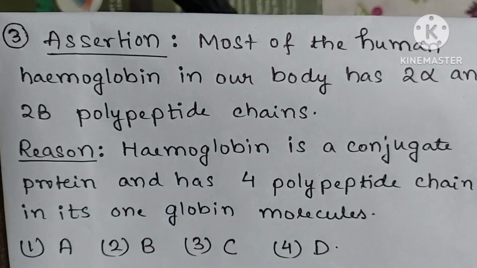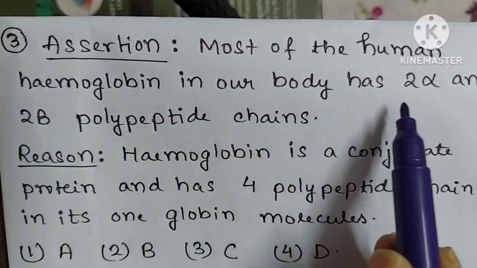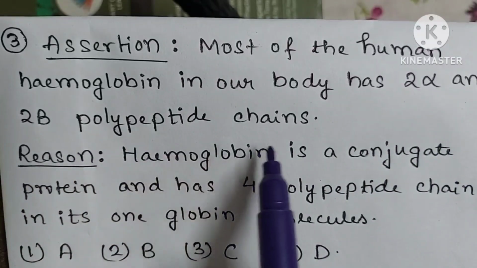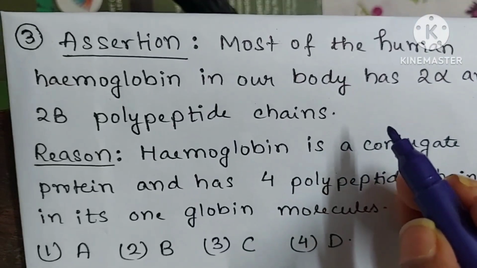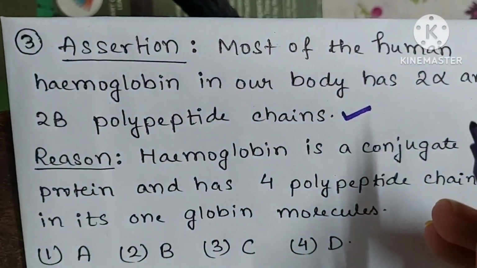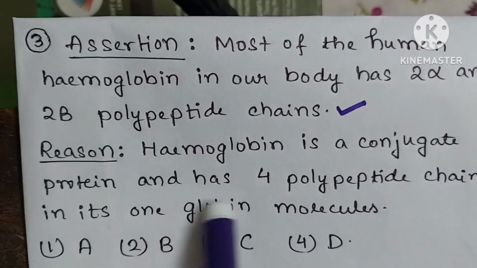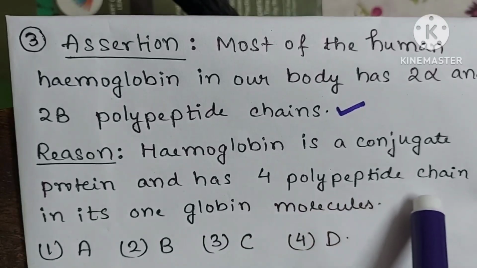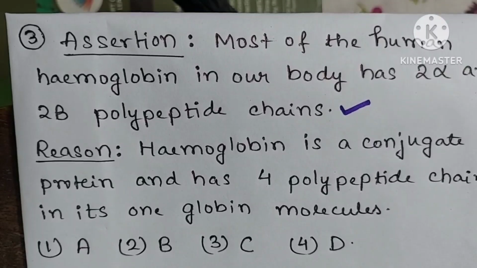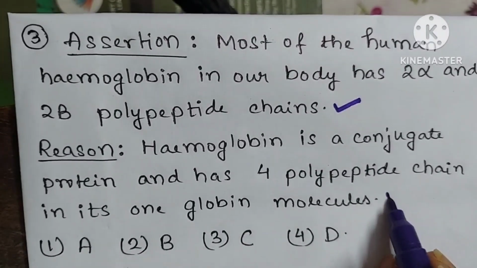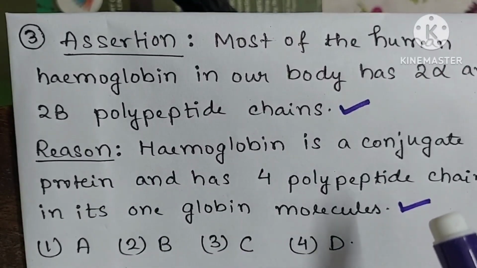Now question number 3. Assertion. It says most of the human hemoglobin in our body has 2 alpha and 2 beta polypeptide chains. Yes, this statement is correct. Now let's read the reason part. It says hemoglobin is a conjugate protein and has 4 polypeptide chains in its one globin molecule. Yes, the reason part is also correct. But is the reason the correct explanation of assertion? Think and say.